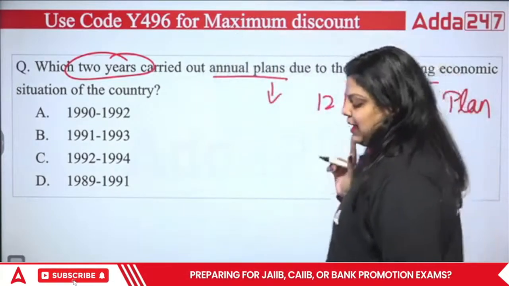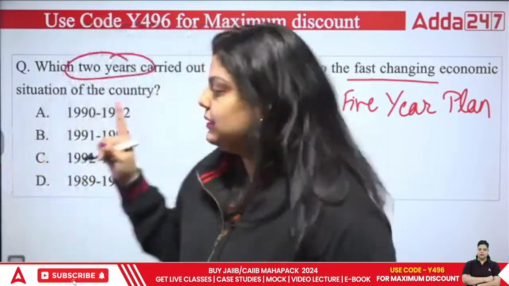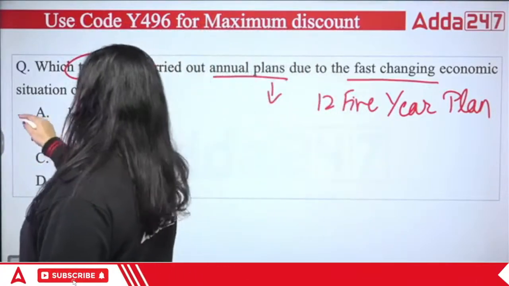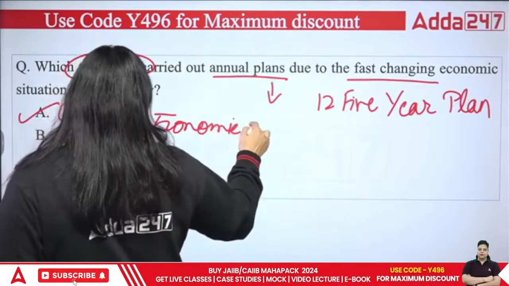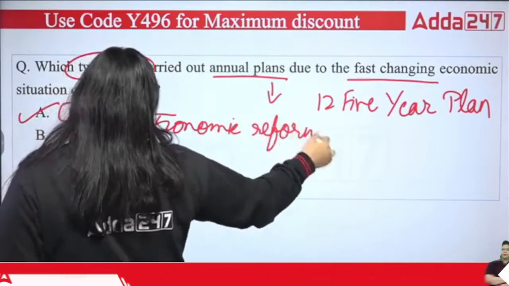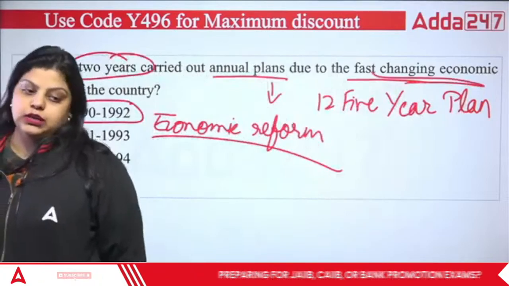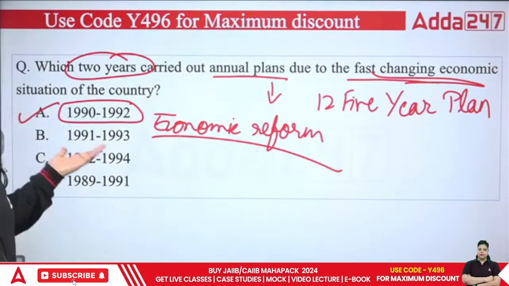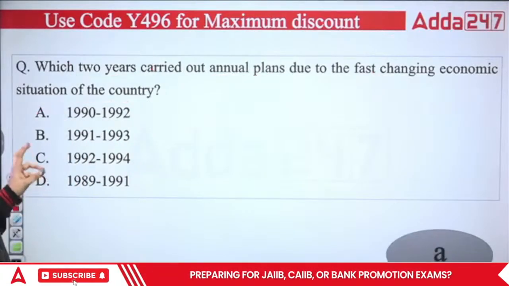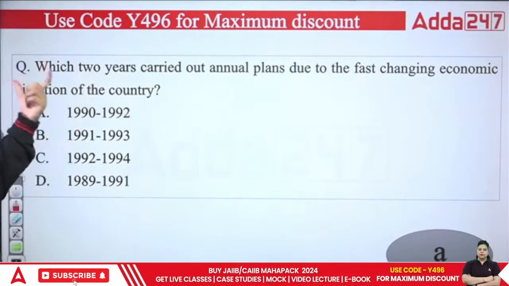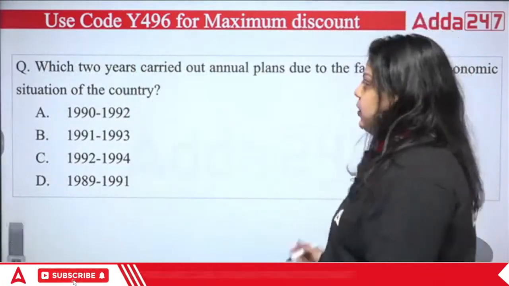The first gap was 1966 to 69, the second gap was 1978 to 80, and the third gap was from 1990 to 1992, and this was because of the economic reform. In this period, the country introduced certain economic reforms. That was the fast changing economic situation for the country, in which we introduced LPG: liberalization, privatization, globalization. So the right answer for this question will be A option, that is your 1990 to 1992, in which the new economic policy, the economic reforms, or you can call it LPG policy, was introduced. So right answer is A.